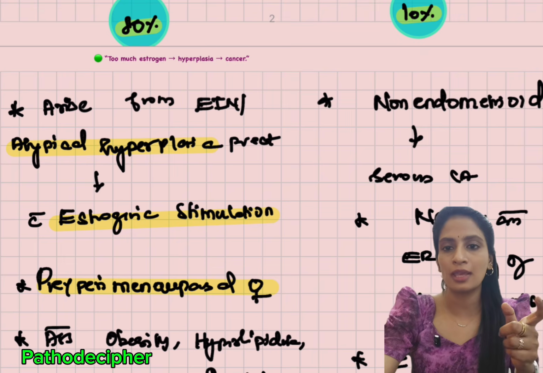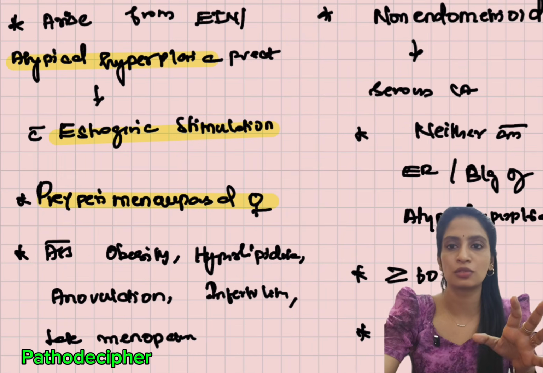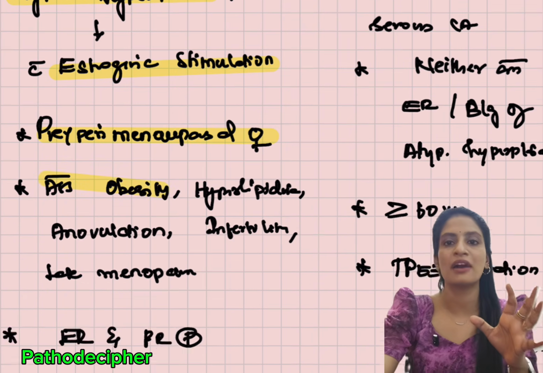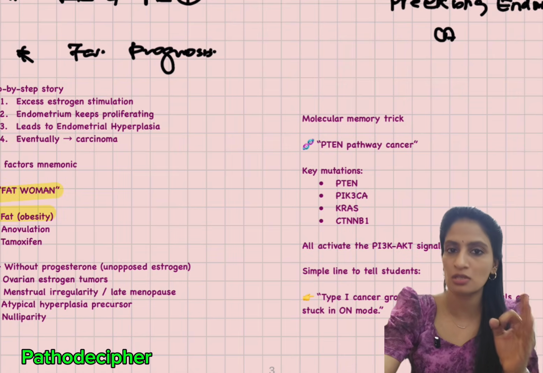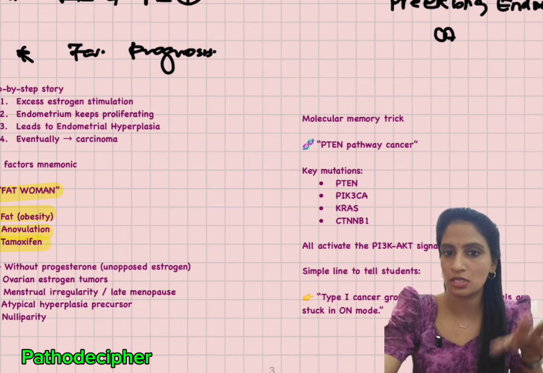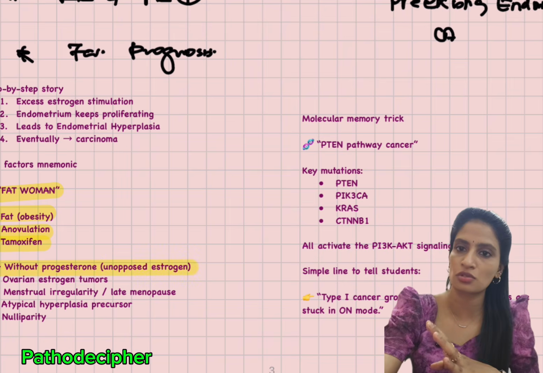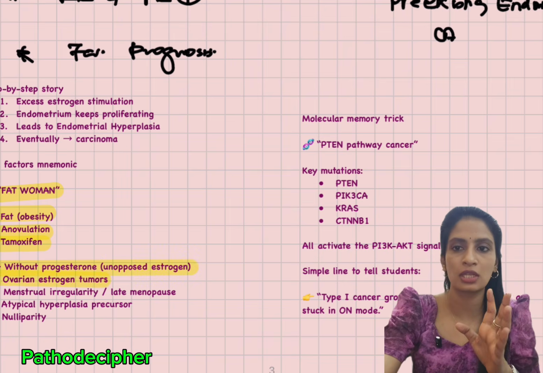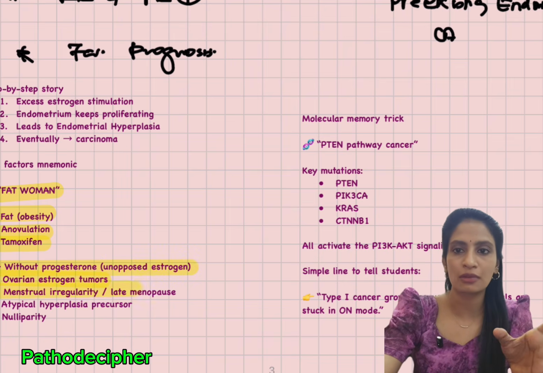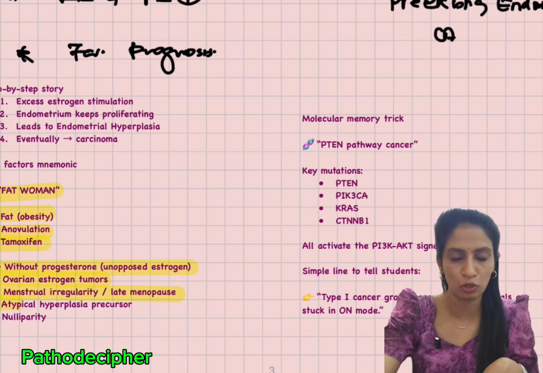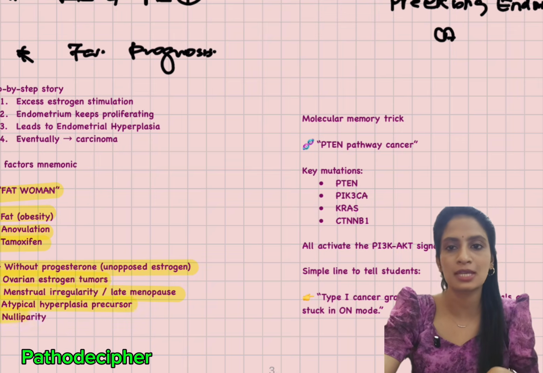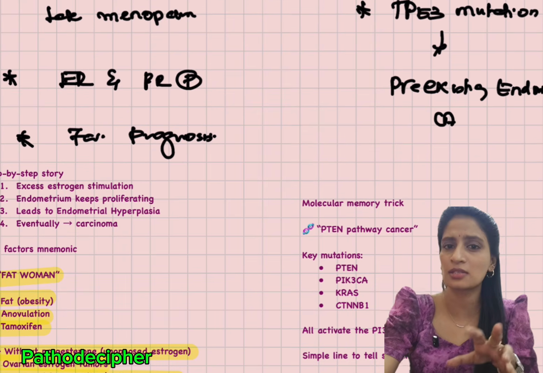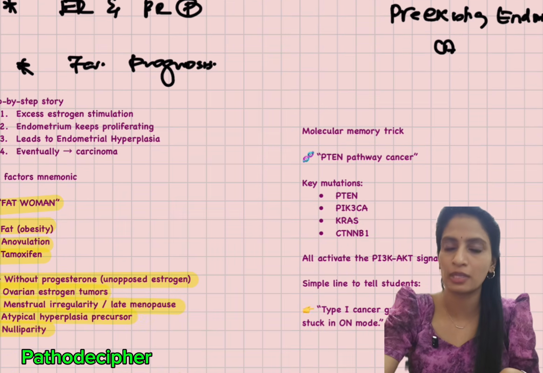They are associated with other risk factors. You keep it like this: a fat woman. Fat, and anovulation, A for anovulation, T for tamoxifen. And in woman, W stands for without progesterone, O stands for ovarian estrogen tumors, M stands for menstrual irregularity or late menopause, A stands for atypical hyperplasia precursor, and N stands for nulliparity. So these are the risk factor mnemonic, a fatty woman, for type 1 endometrial cancer.